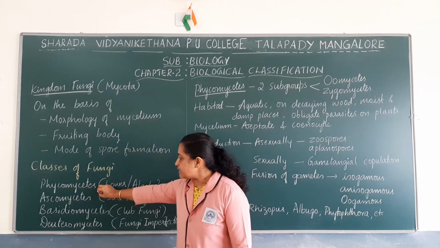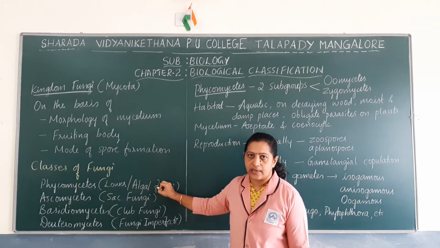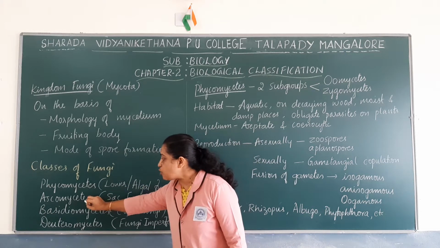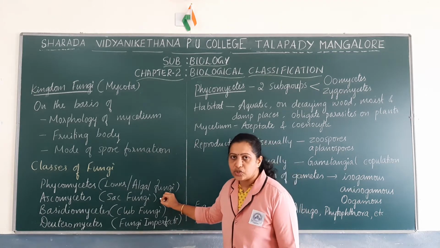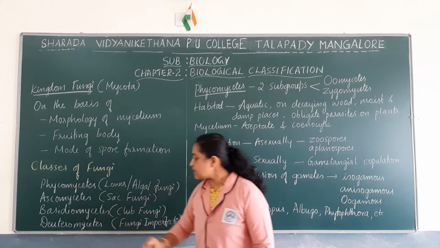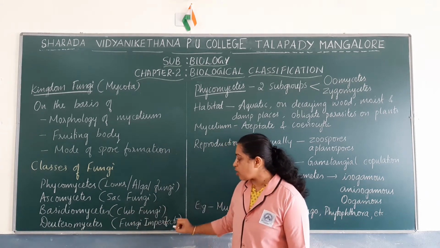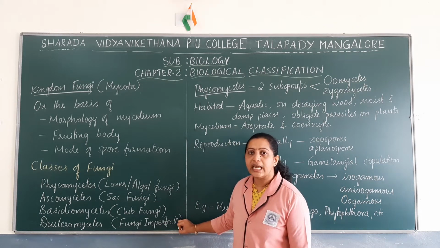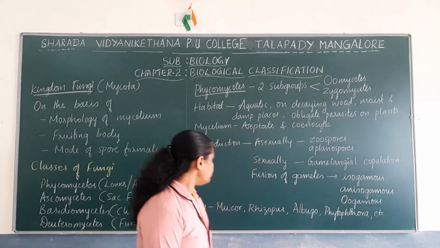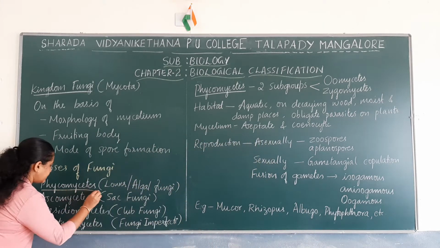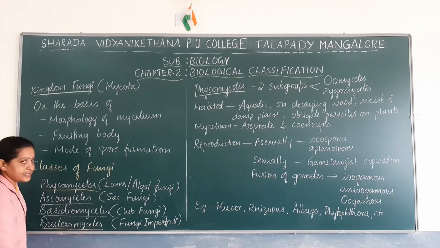Phycomycetes are also called lower fungi or algal fungi, whereas Ascomycetes are commonly called sac fungi. Basidiomycetes are commonly called club fungi and Deuteromycetes are commonly called fungi imperfecti. These are the 4 different classes of kingdom Fungi.